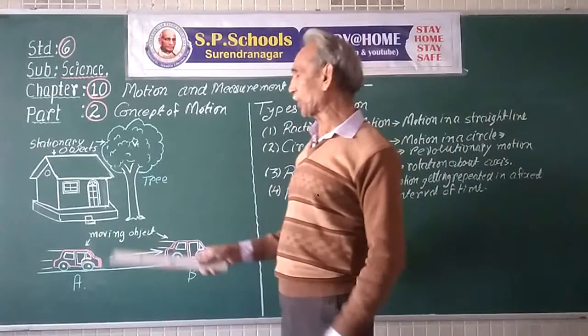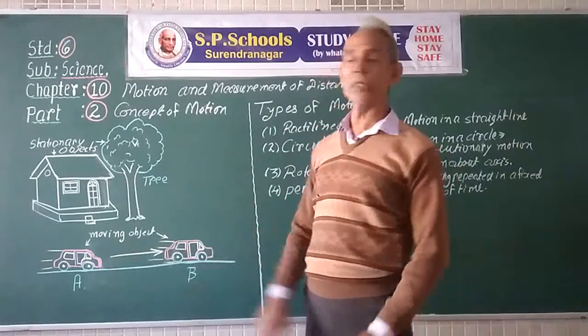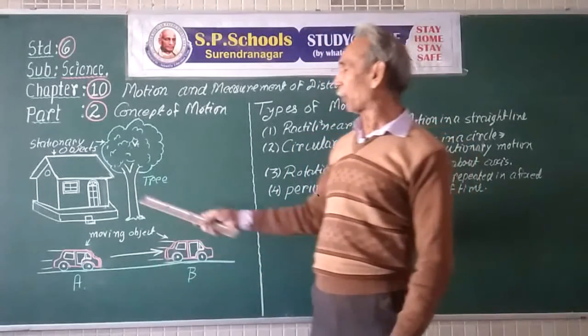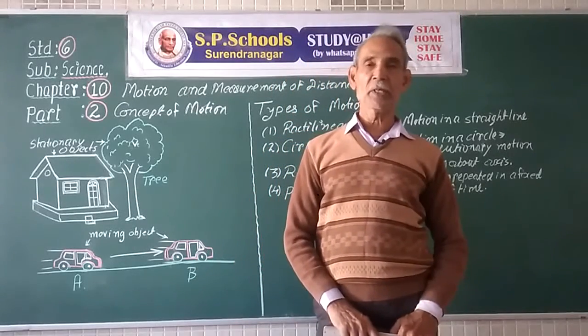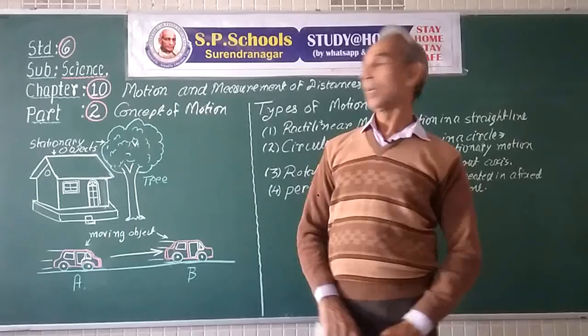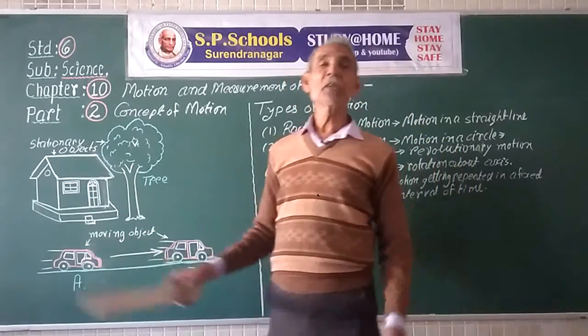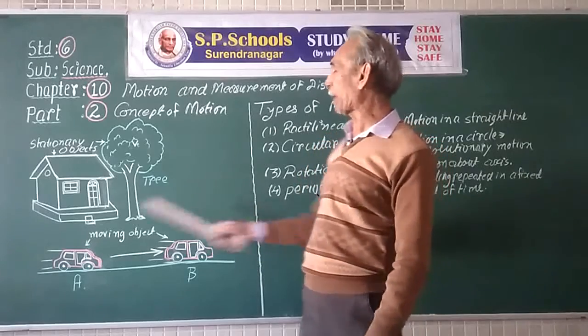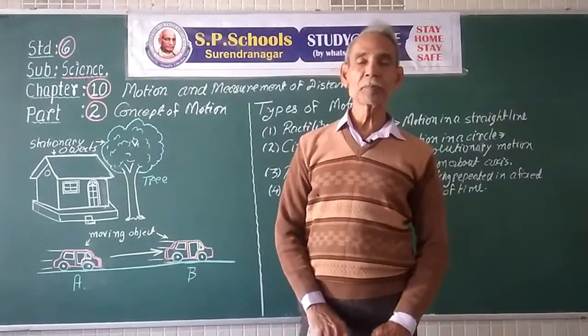So, suppose there is a house and a tree near the house. The position of the tree and the house do not change in the course of time. We say that the house and the tree are stationary with respect to the ground surrounding them. They do not move.